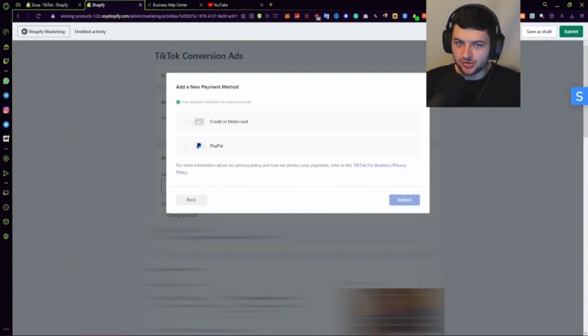So after you first create your ad campaign, you're going to have to set up a payment method. If you haven't set up one earlier, when we set up the TikTok app, this is where you're going to do it. So I'm going to select a credit card. From this point on, I'm going to blur the screen and we're going to jump ahead. Basically, you enter your credit card here and you'll be charged £5 to verify it, which is refunded to you when you verify it, okay? This is just to prevent bots from accessing the platform or to kind of prevent stolen credit card use on TikTok, as far as I'm concerned.